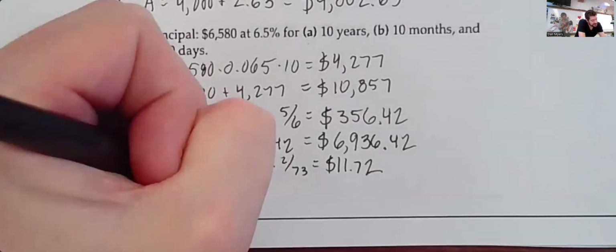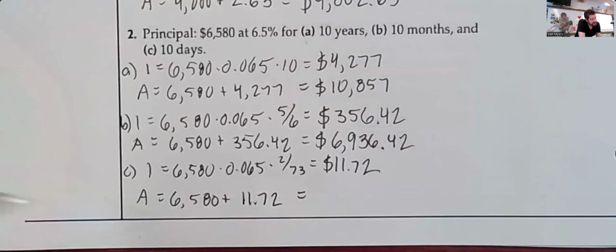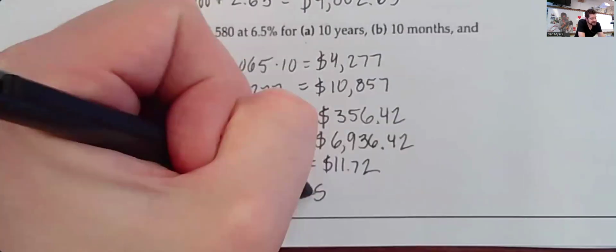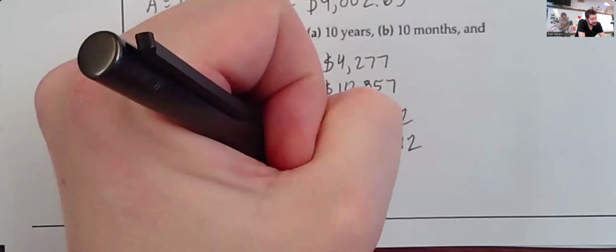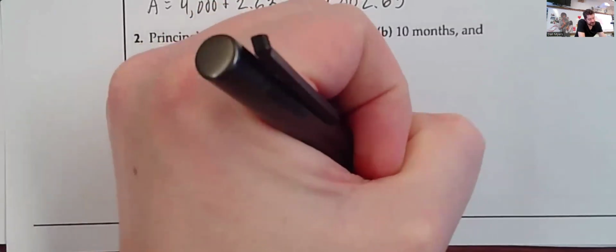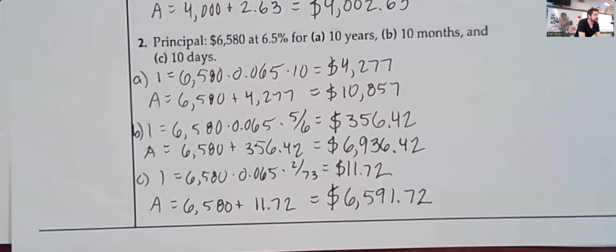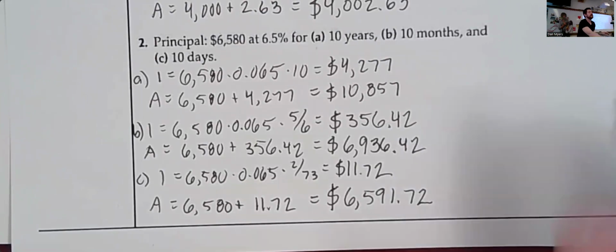So if we add $11.72 to that total, or to the original, we should be looking at how much? What's our last amount here for question 2? $6,591.72. Nice. Awesome. That is most of the math that you'll be working on today. Doing some multiplication, doing some adding, getting some totals. All right, next. Any questions here before we move on to some algebra? We've got a little bit of algebra on the next page, and that's it. So, all right, keep going.